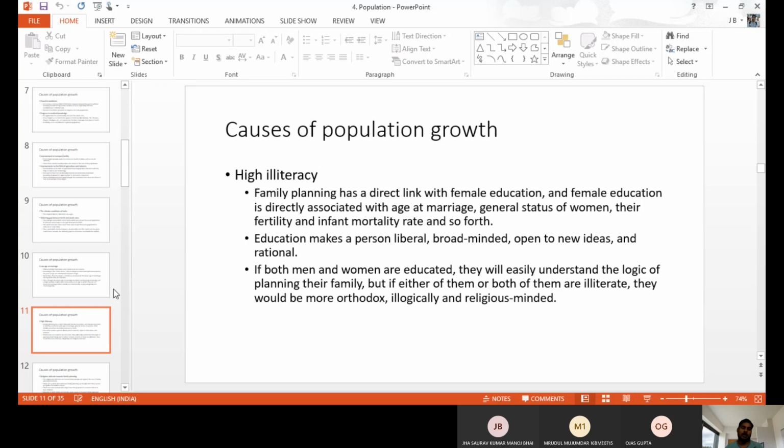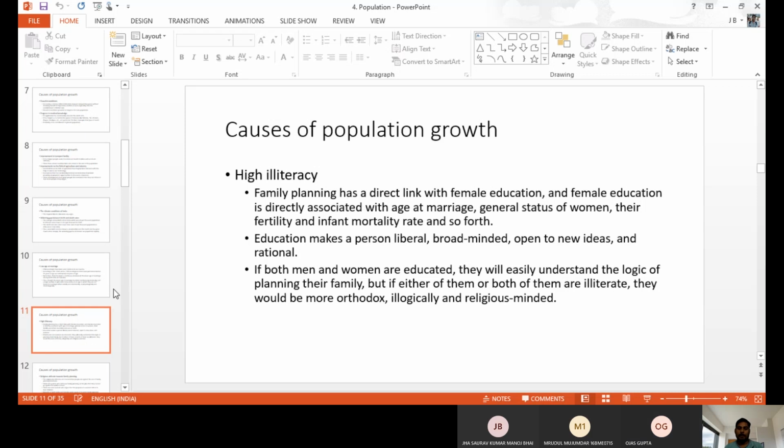The same things happen to women and men when they are educated: they can think about the future, about society, about the child, about health, about the economy, all those things. But if there is no education, people are not able to think this much. So it is also a reason for overpopulation.